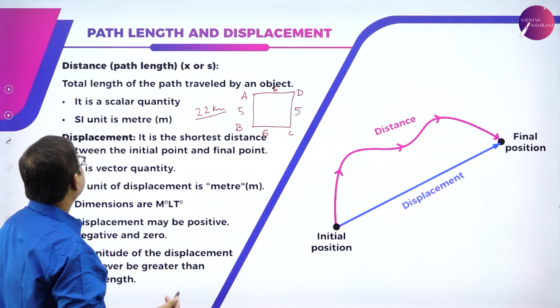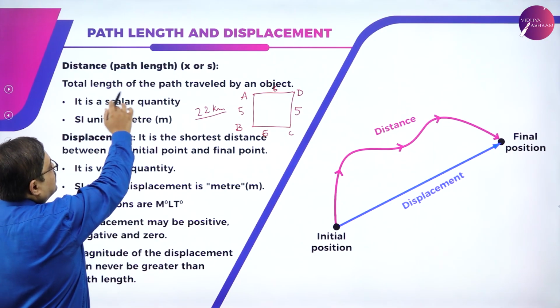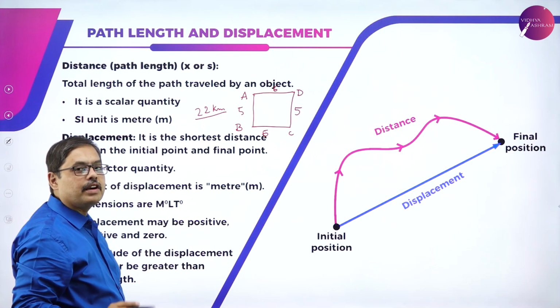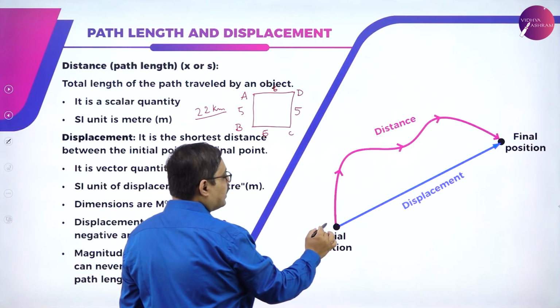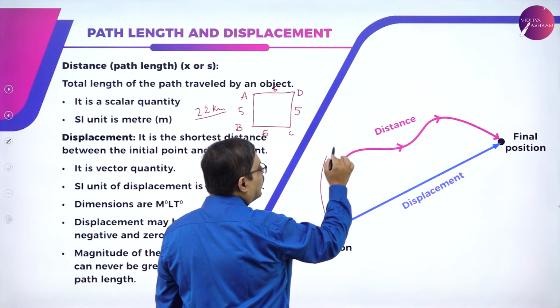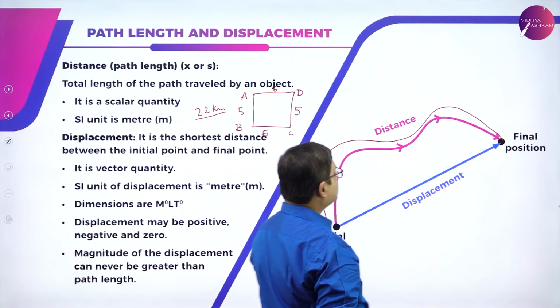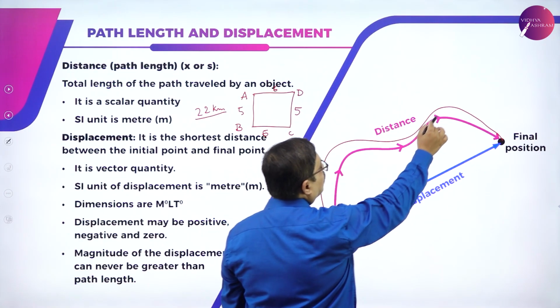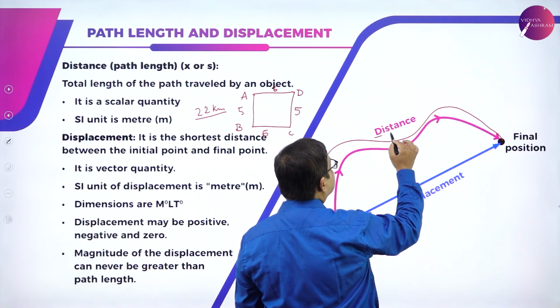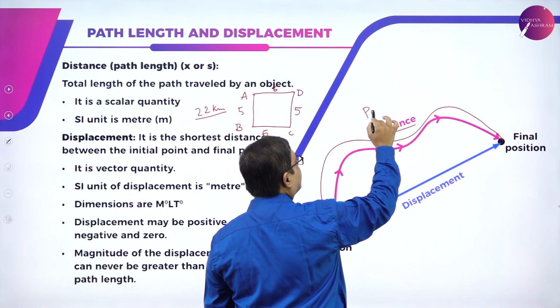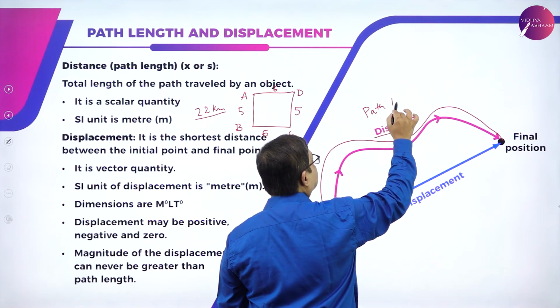Let us check the definitions. The distance traveled or the path length is the total length of the path traveled by an object. See here, this is the initial position. It travels in some direction and reaches the final position. Whatever is the length of the curve can be called the distance traveled. It is also called the path length.